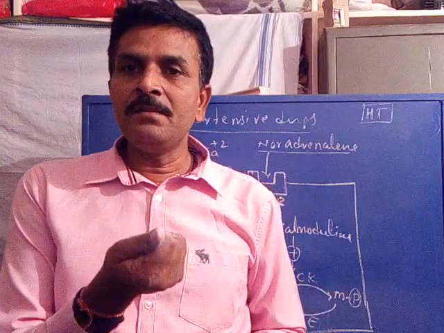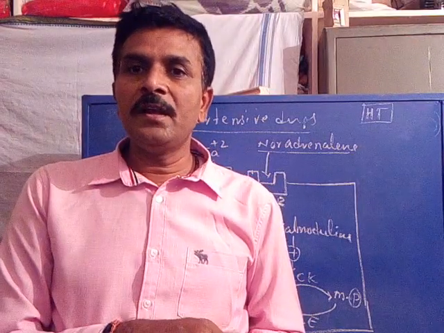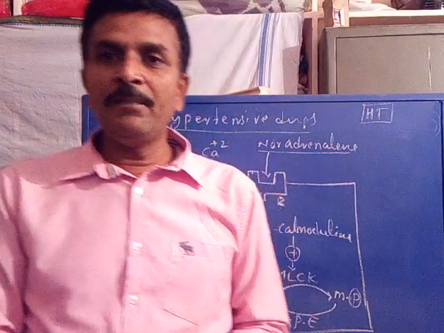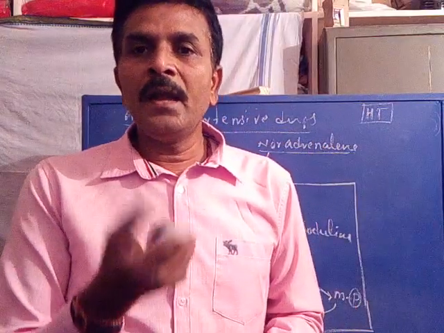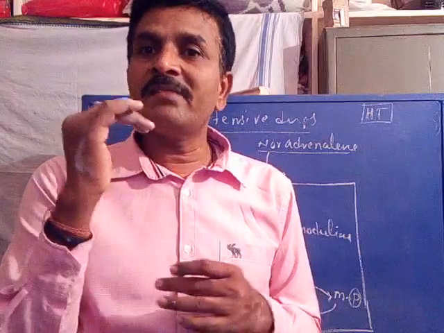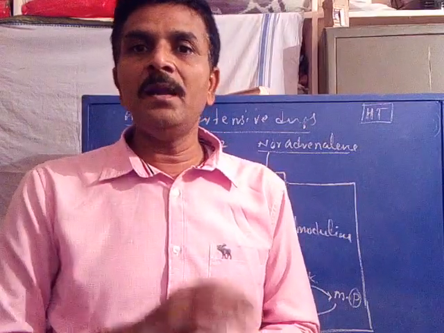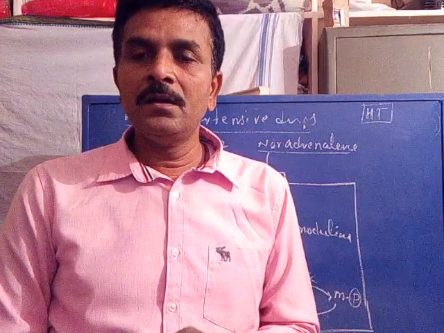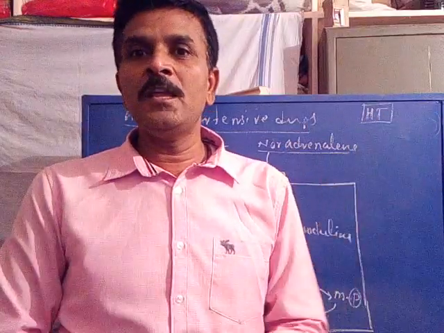The constriction leads to a decrease in the diameter. Relaxation leads to an increase in the diameter of the blood vessel. So constriction and relaxation are very important for proper supply or irrigation of the blood from the myocardium of the heart to the various organ systems throughout the body.